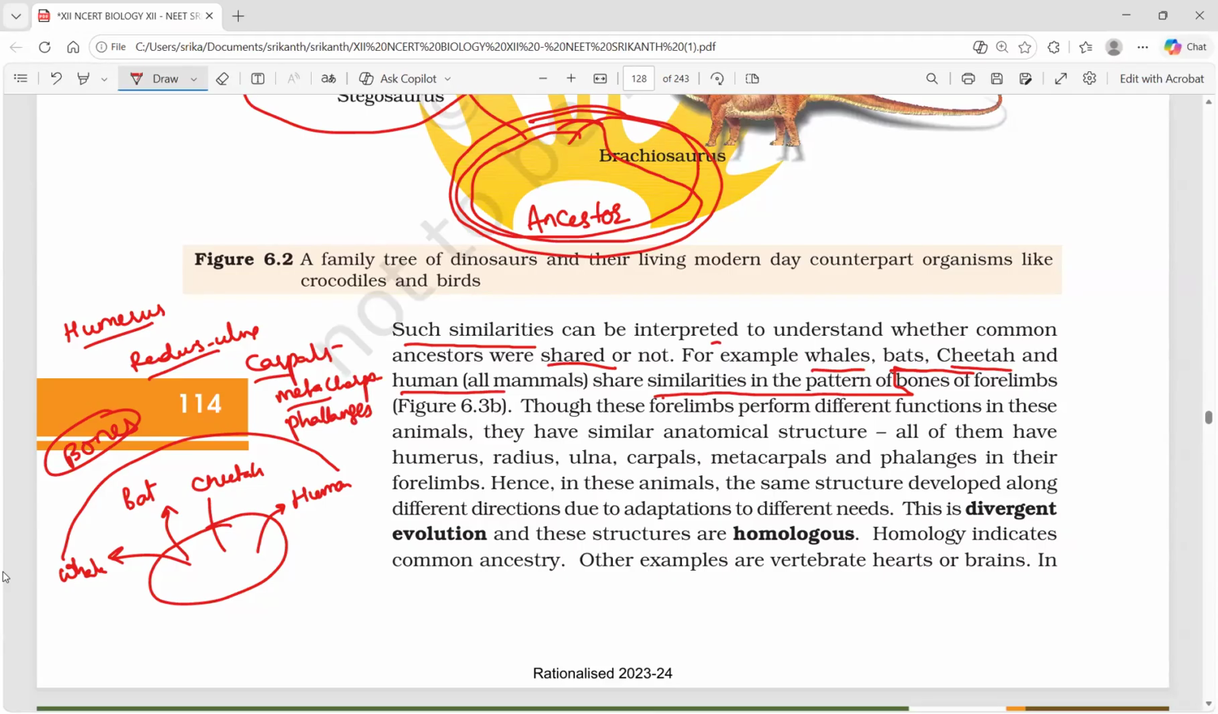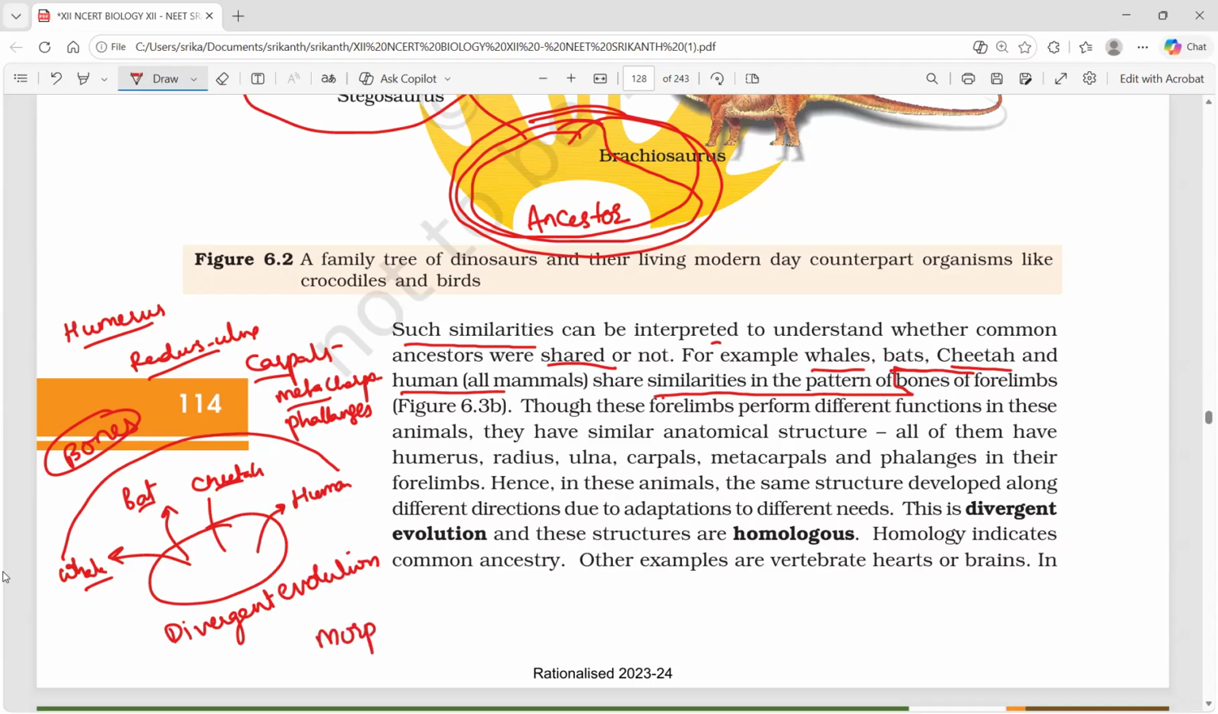Okay. So these forelimbs perform different functions, like whale for swimming, bat for flying, cheetah for hunting, human for other purposes. All of them have humerus, radius, ulna, carpal, metacarpal, phalanges in their forelimb. Hence, in these animals, the same structure developed along different directions due to adaptations for different needs. What do you call this kind of evolution? Divergent evolution.